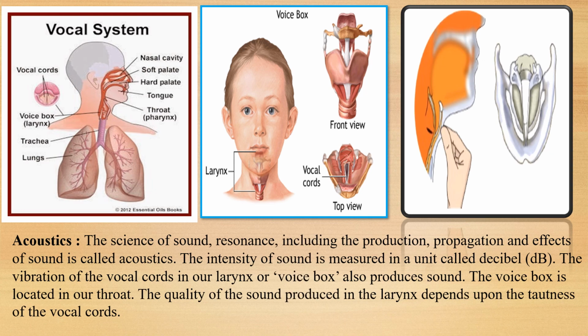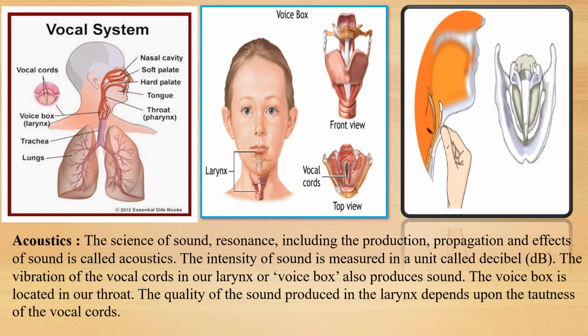The science of sound and resonance, including the production, propagation and effect of sound, is called acoustics. The intensity of sound is measured in units called decibel. You have to remember this. Just like distance is measured in meters or kilometers, and liquid is measured in liters or milliliters, if you want to measure sound, sound also has a special unit, which is called the decibel.